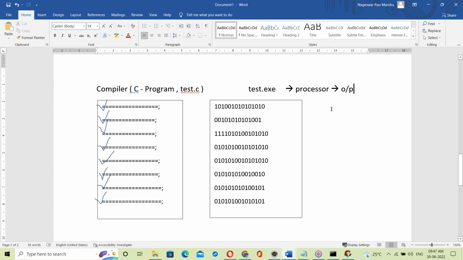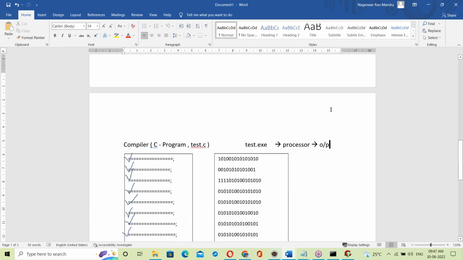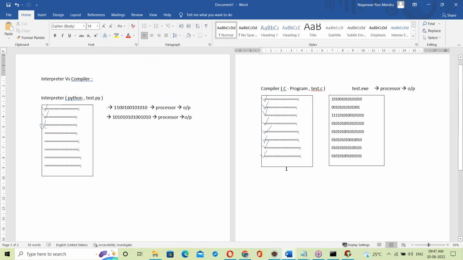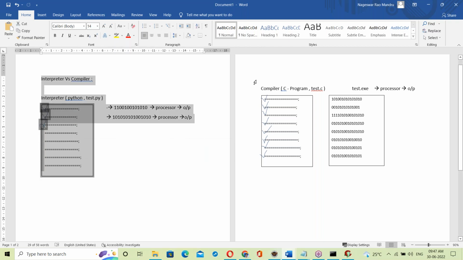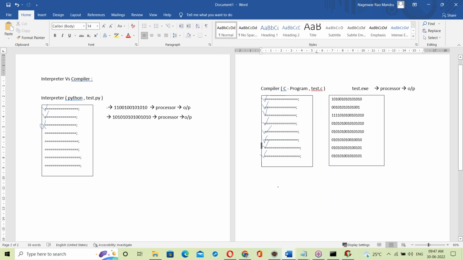That's it here. Now, what's the difference you observed, guys? Tell me. Interpreter and compiler. Okay, one second. These two pages I'm placing side by side. Just observe these pages. What's the main difference between interpreter and compiler? Tell me. Come on, guess.